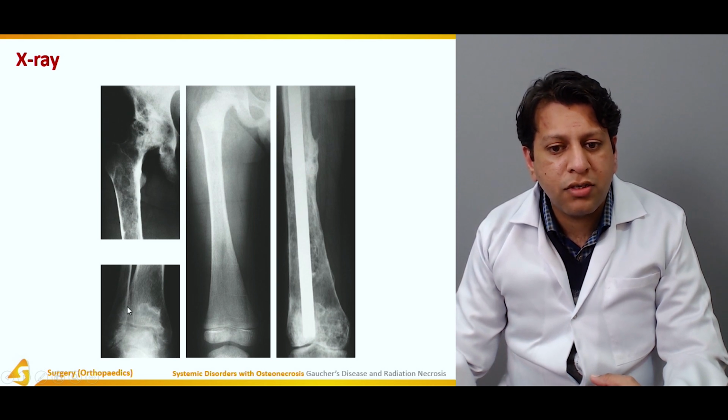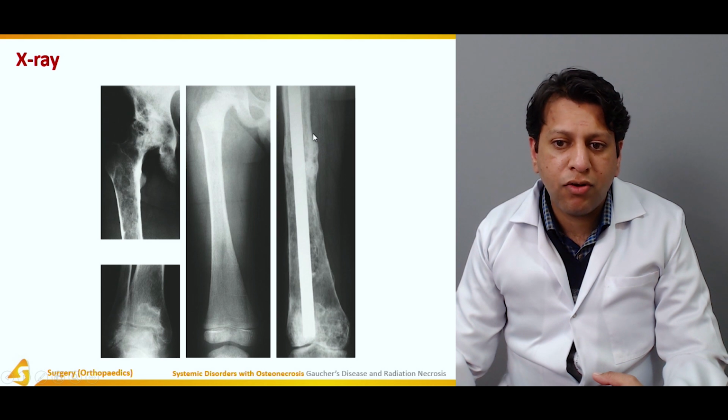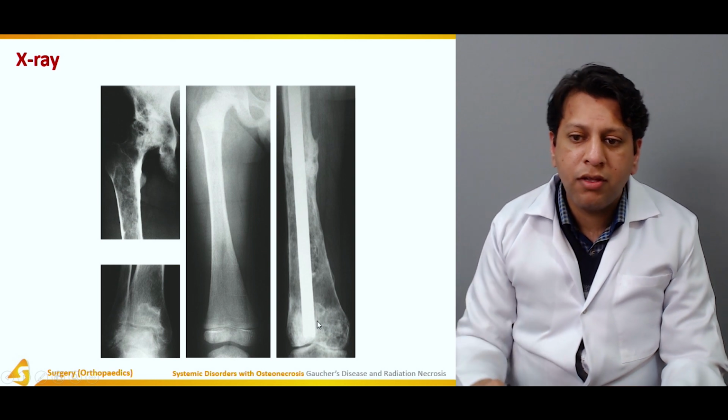Now this is a distal tibia showing this amount of the bone has actually necrosed. This is the head showing this degree of sclerosis leading to changes in the bone density. If you see over here, definitely this is the area which probably had an old fracture, and now this area is necrosed as well. There is definitely some degree of sclerosis in the femur as well.